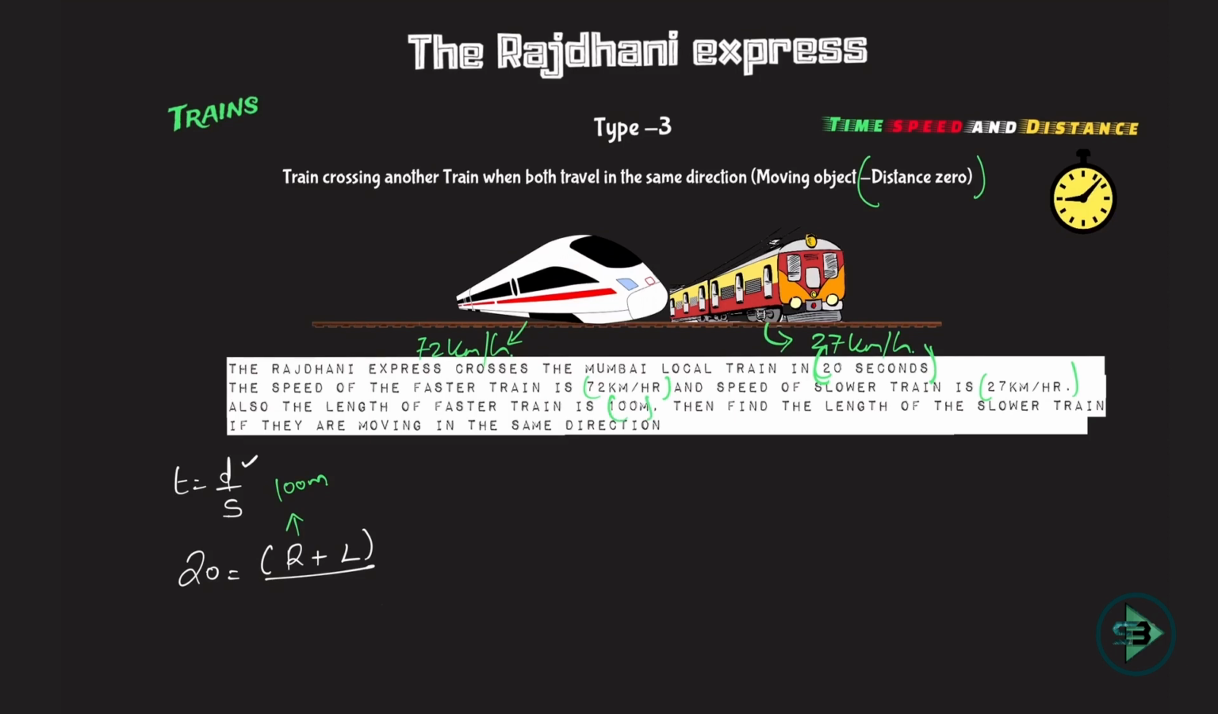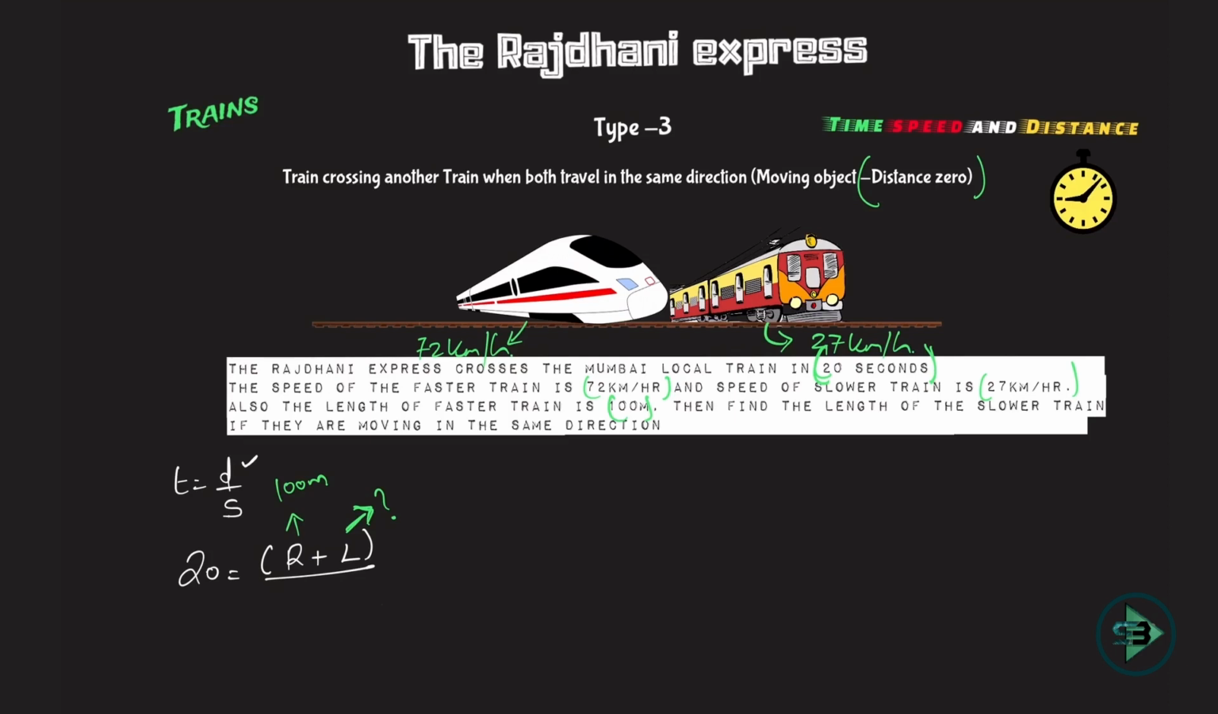Then find the length of the slower train, which means this L. The length of the local train is asked if they are moving in the same direction. I know that they are moving in the same direction. So now imagine if they are here, distance between them is 0. What will you do with the speed? Speed of one is 72 and the speed of another is 27.